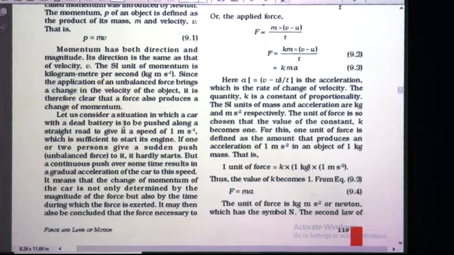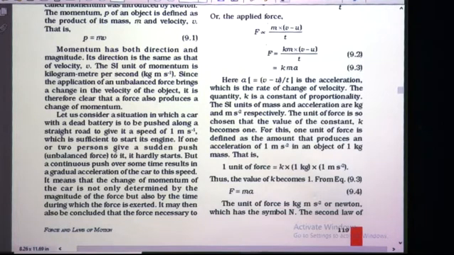Now let us consider a situation in which a car with a dead battery is to be pushed along a straight road to give it a speed of 1 m s raised to minus 1, which is sufficient to start its engine. So for starting the engine of the car, the required speed is 1 meter per second. So that speed should be given to the car by pushing it. The car cannot be started on its own because the battery is dead.